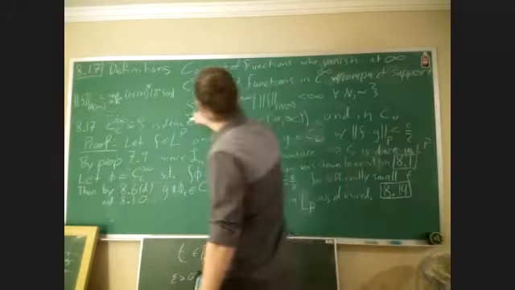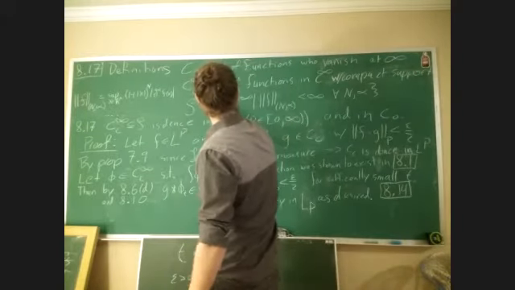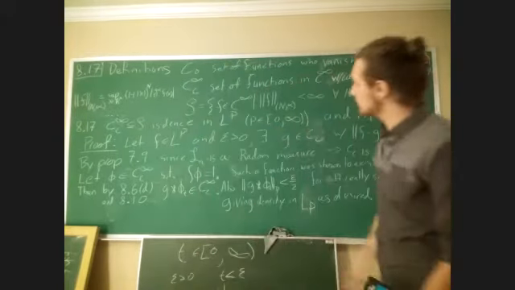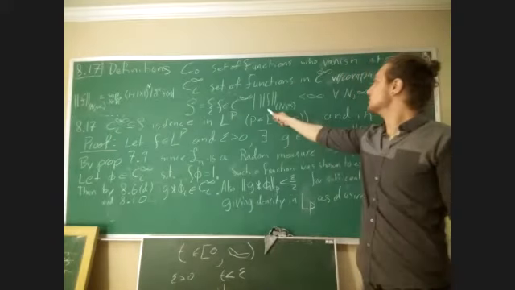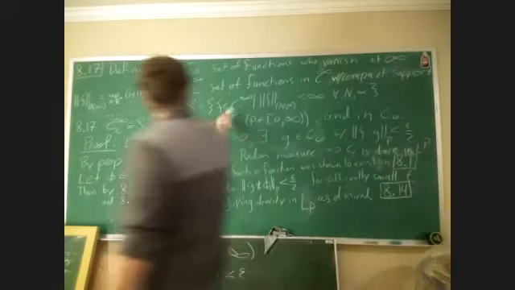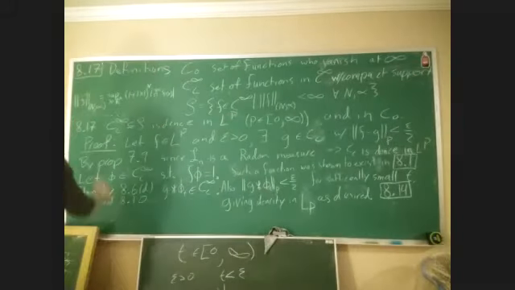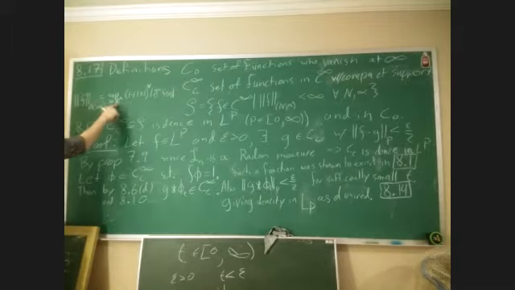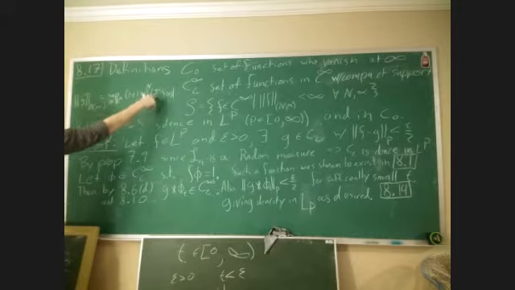And then lastly, we have S, which is the functions f in C infinity such that this guy is less than infinity for all n and alpha. And we define this thing here by the supremum across all x in Rn of (1 plus the magnitude of x) to the n times the alpha derivative of f of x. Okay?